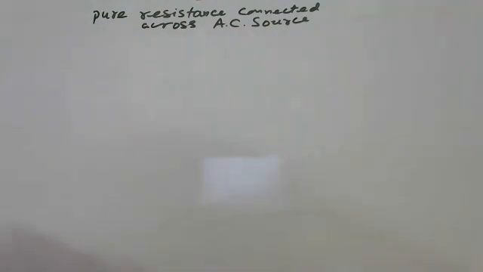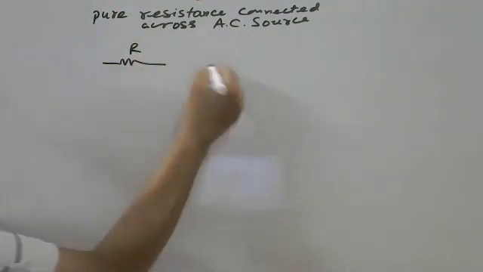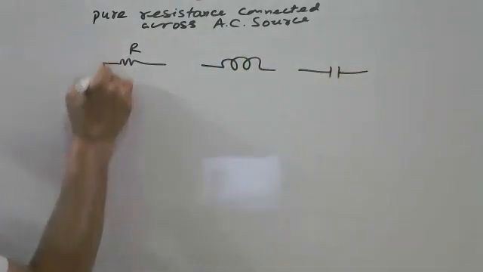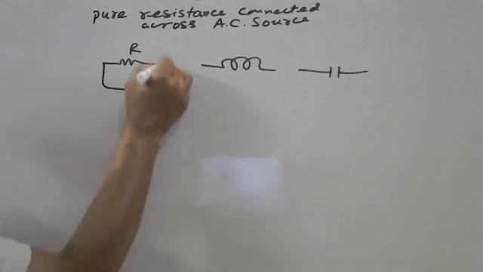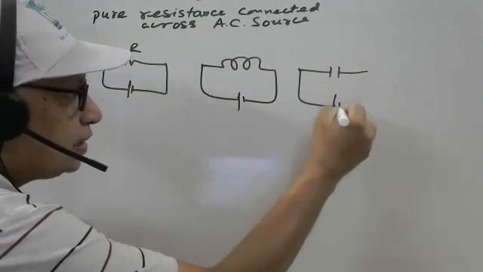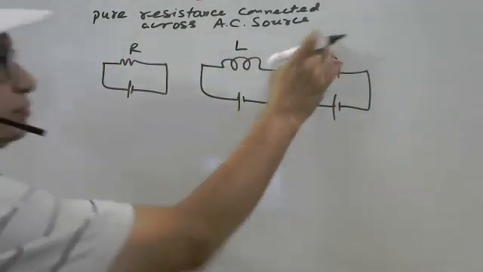First of all, one by one, if I am taking resistance, inductance and the capacitance, and this is the source here, DC. I am not taking AC this time, I am taking a DC source.